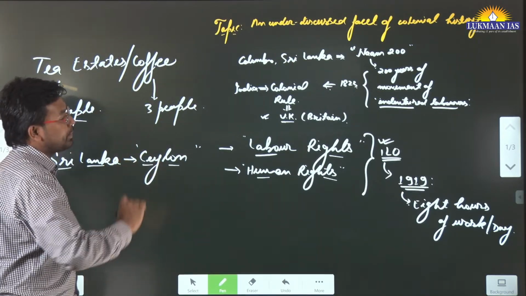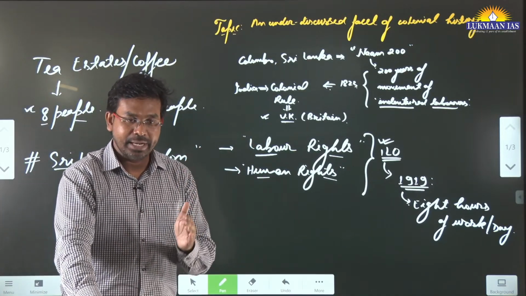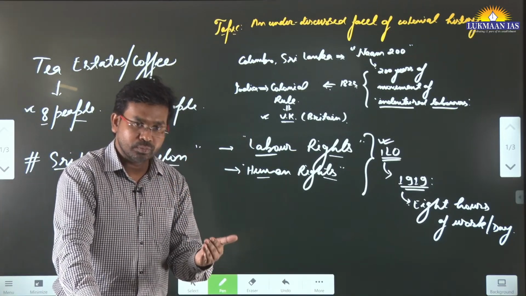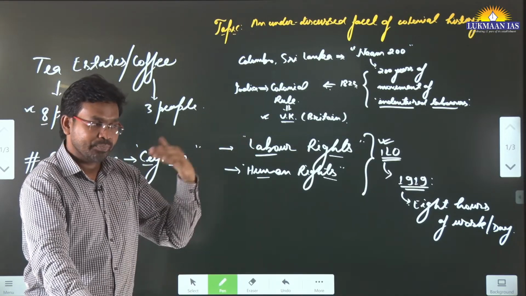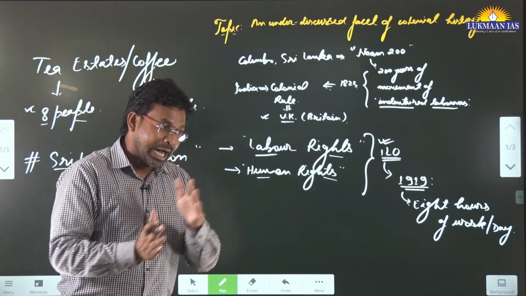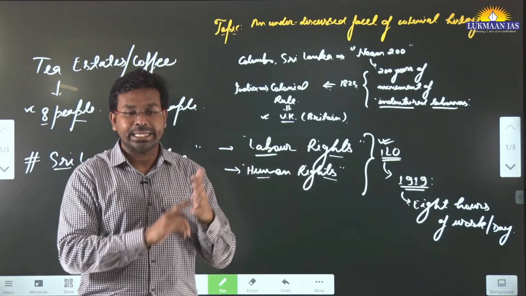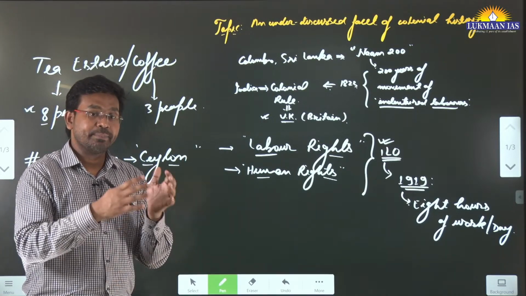After taking them, these people were denied any kind of labor rights. They did not have labor rights. Those people were forced to do work. They went there in hope of getting a livelihood, but after they migrated, they realized that they did not have even their basic rights.